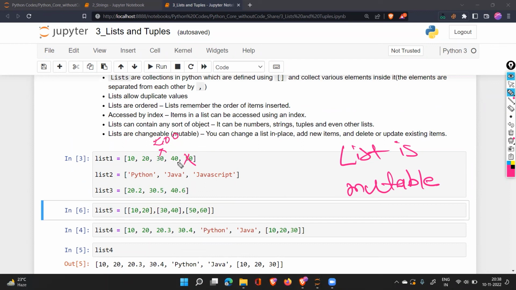I can delete an element from a list. I can add elements to a list, and I can replace something in a list. I can change the value. These are all the operations we'll be able to do because a list is mutable. Mutable has the property that it can be changed. Correct? So all of those things we'll see tomorrow. I've given you some basic idea about how this is created.